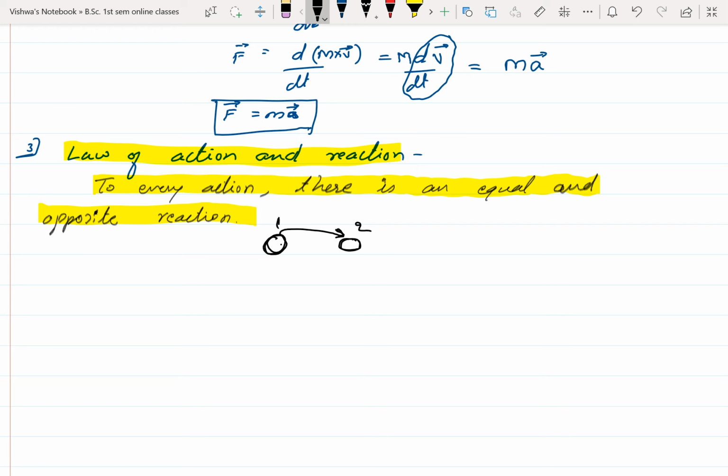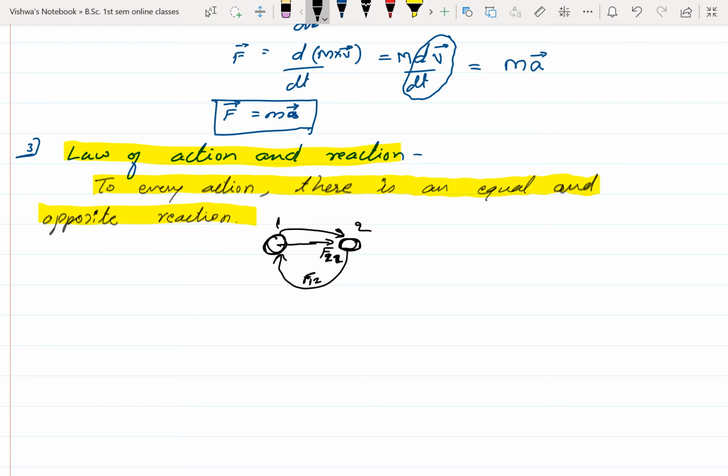Object 1 is going to apply a force on object 2. I will write it as F12. Sorry, better to write F21, the force on the second object by the first object. Then this second object also impresses a force on the first object by an equal amount, equal but in the opposite direction. Force is a vector quantity, so I am going to write this as F12. What is F12? The force on the first body by the second body.